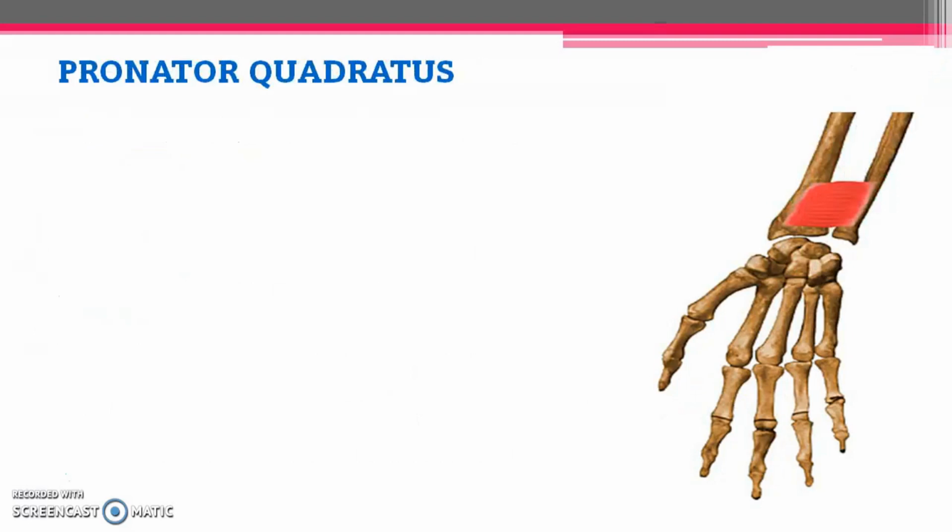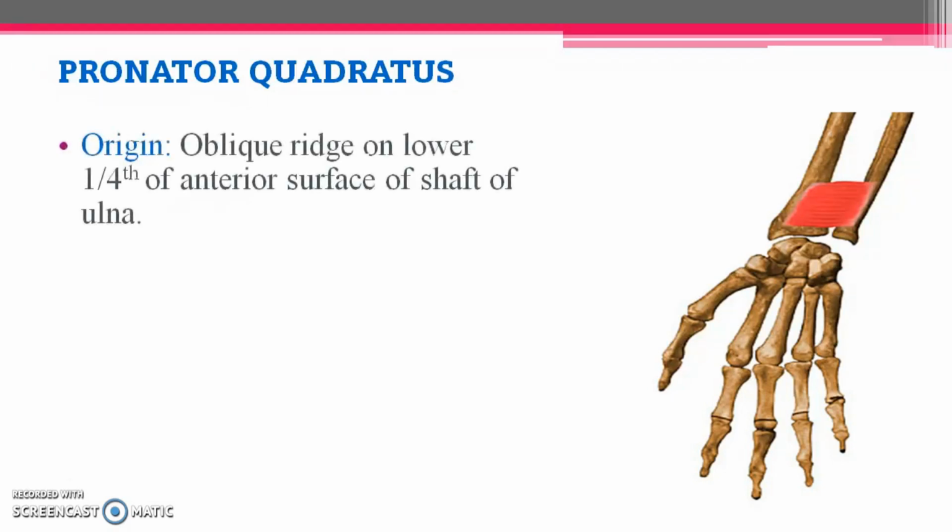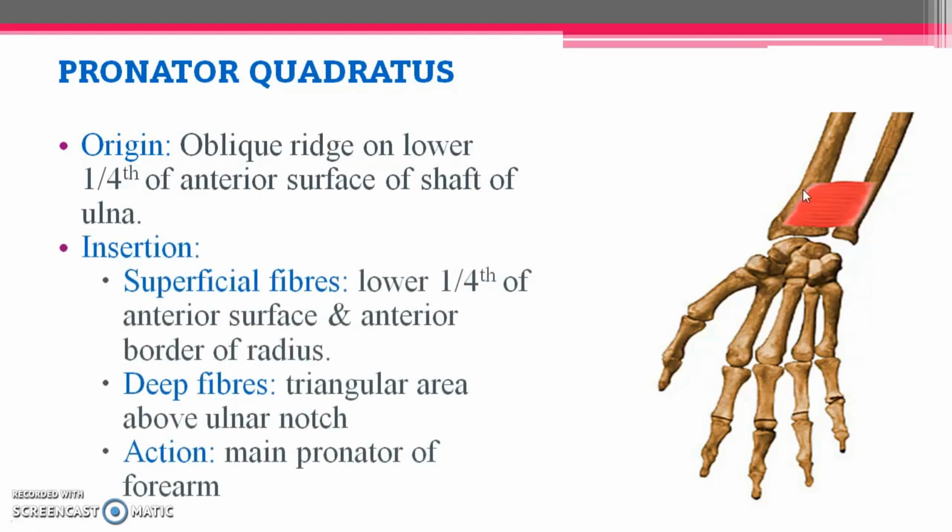I'm talking about the last muscle present in the anterior compartment of the forearm, a deeper muscle, which we call pronator quadratus because of its quadrangular shape. Pronator, in the sense, means the major function of this muscle is pronation. It takes origin from the oblique ridge on the lower 1/4 of the anterior surface of the shaft of the ulna. So from the medial aspect it takes origin, from the oblique ridge in the lower 1/4 of the anterior surface of the shaft of the ulna, and then it gets inserted laterally.